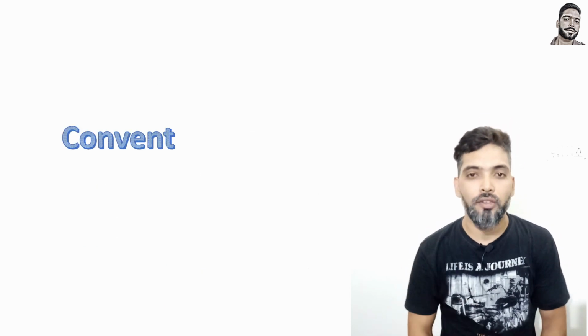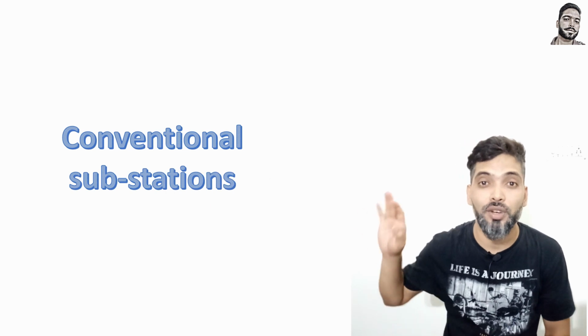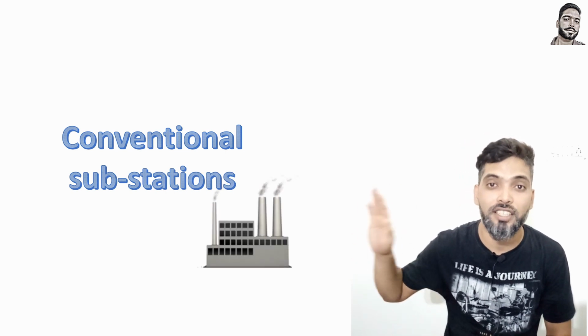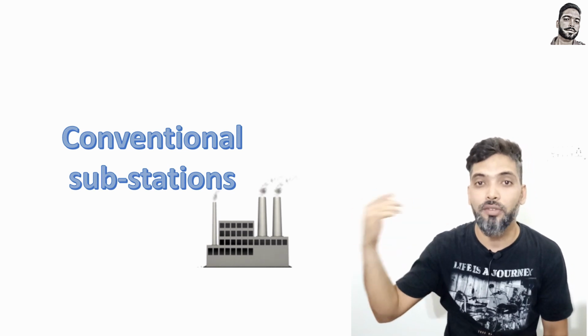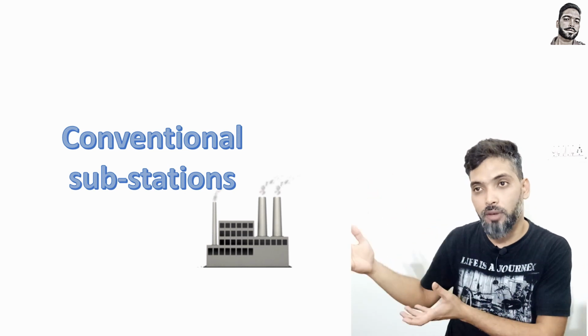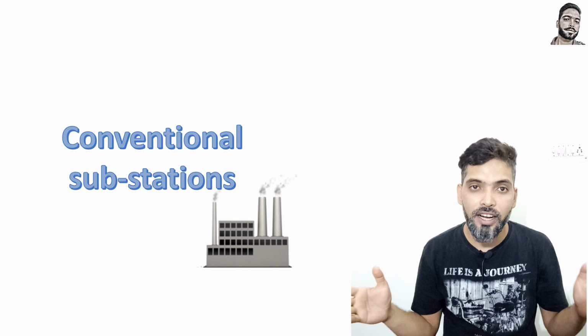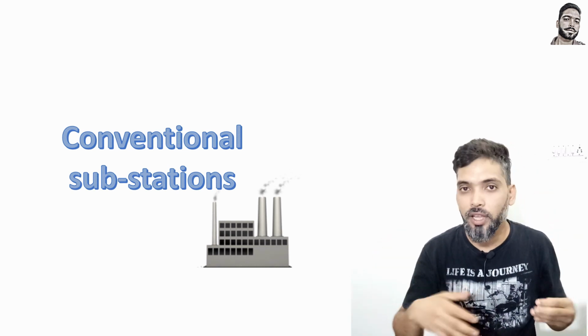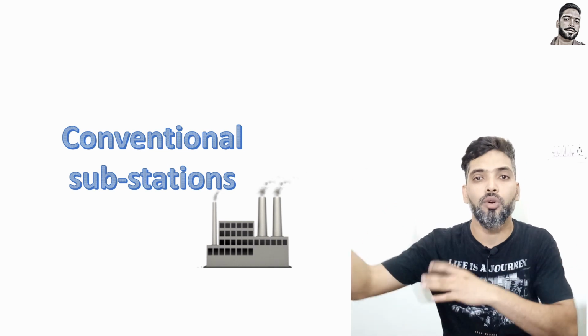So what is a conventional substation? Whatever you are seeing at your place now is a conventional substation. In a conventional substation, there will be a switch yard and a lot of copper cables in the underground trench, and everything comes to a relay and control panel, and from there it goes to the protection panel, and sometimes from the protection panel it goes to the SCADA panel.